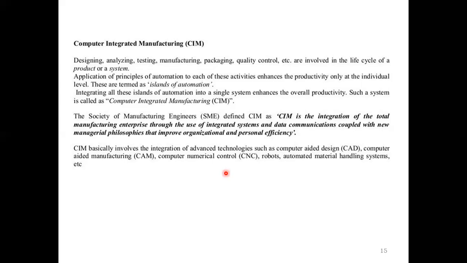Simply we can say CIM is the integration of the total manufacturing enterprise through the use of integrated systems and data communications coupled with new managerial philosophies that improve organizational and personnel efficiency.